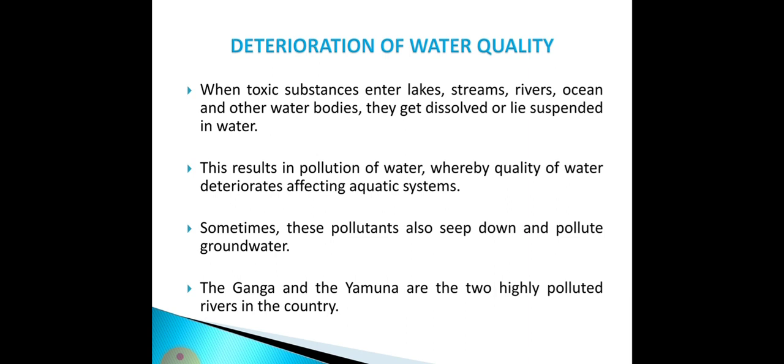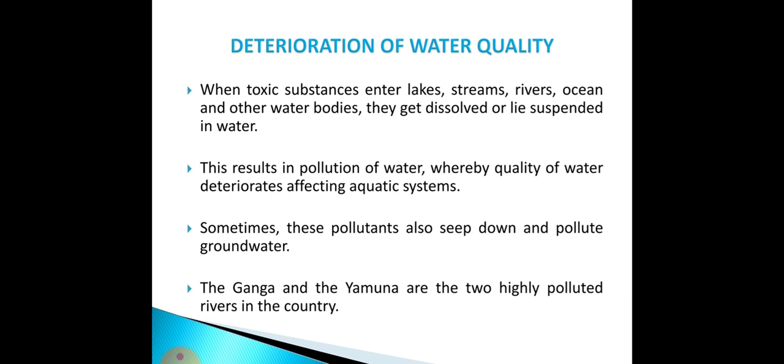In this way, like last day we were discussing, in West Bengal the amount of arsenic is increasing, and in some other states the amount of other kinds of material is increasing. So in water pollution, that is another effect: the pollutants mixed with the soil dilute with the water, seep down, and pollute the groundwater.